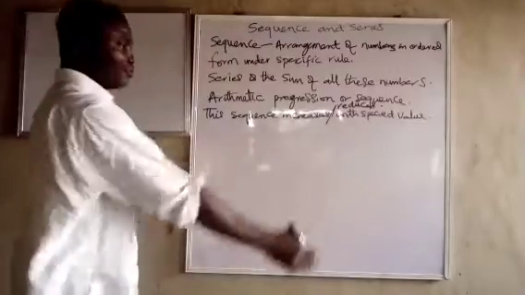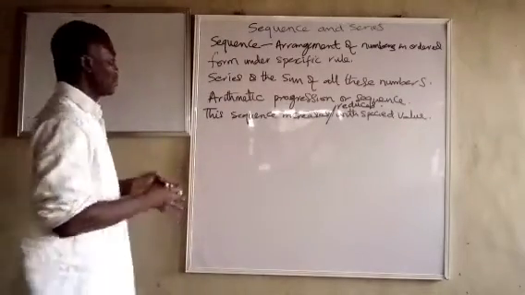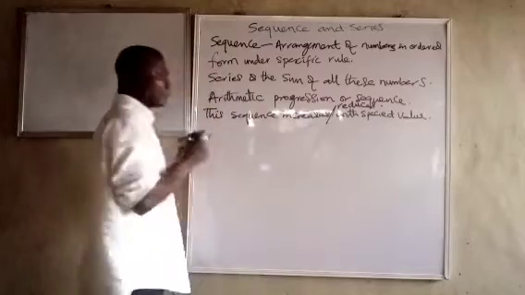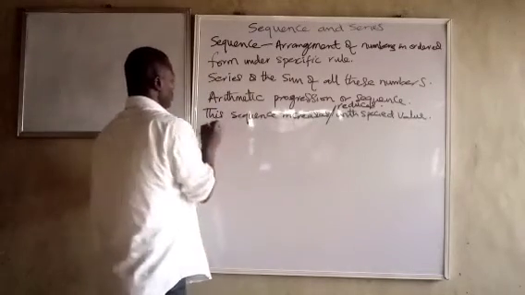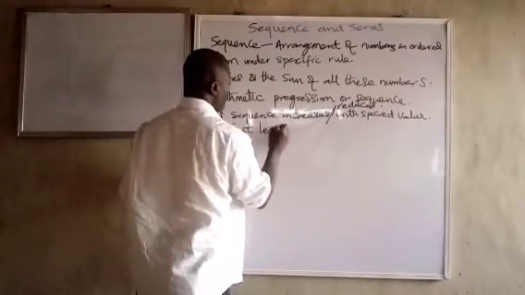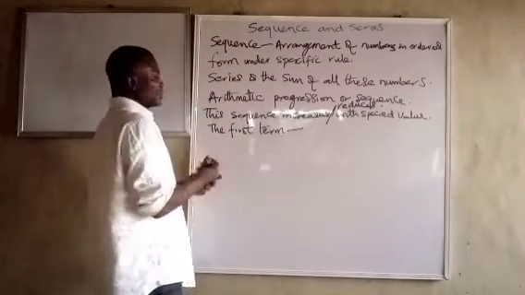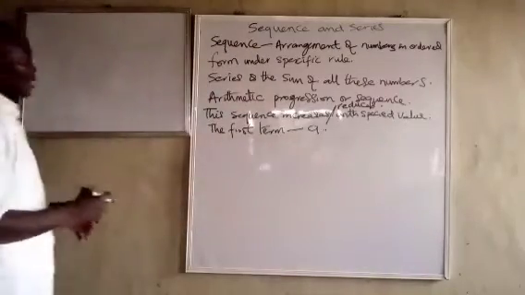The first term, most times, is one of the very important or key figures in a series. We use A to represent it most times, but you can use another letter.